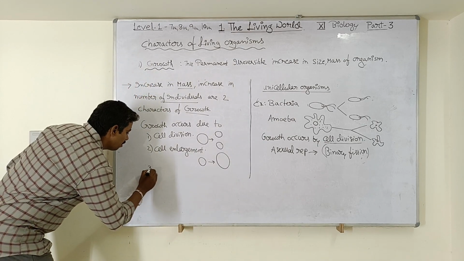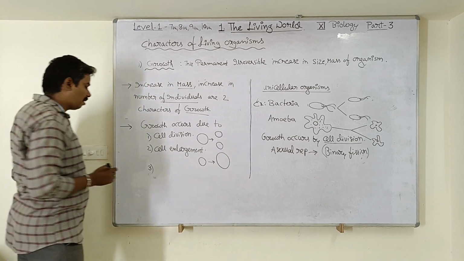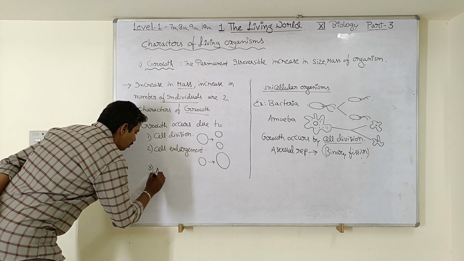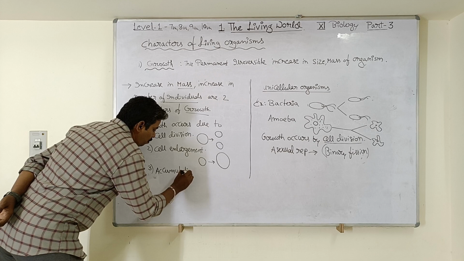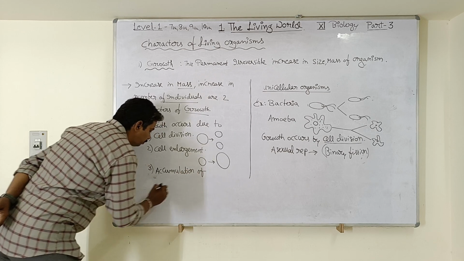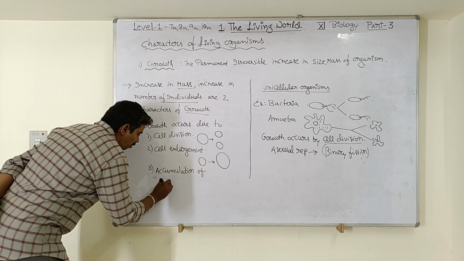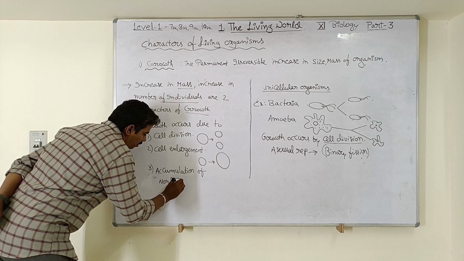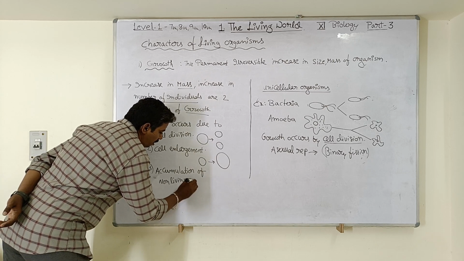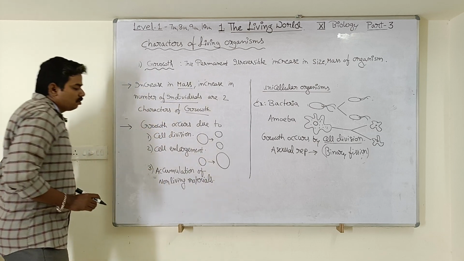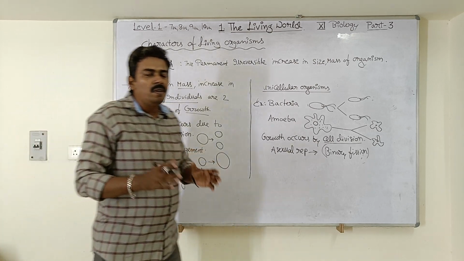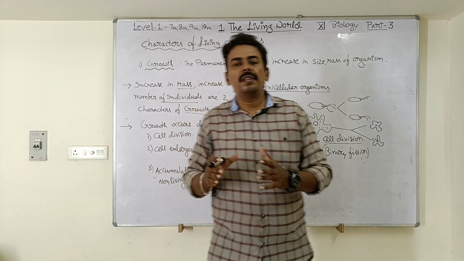And the third reason why the growth happens in the living organisms, accumulation of non-living materials. So in the living organisms, accumulation of certain non-living materials will take place.